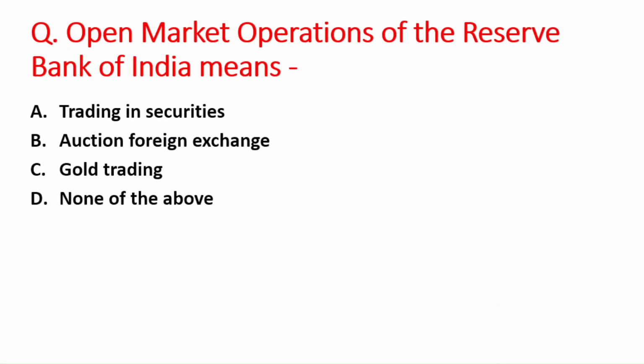Next question is open market operations of the Reserve Bank of India means A option is trading in securities, B option is auction foreign exchange, C option is gold trading, and D option is none of the above. The right answer is option A, that is trading in securities.